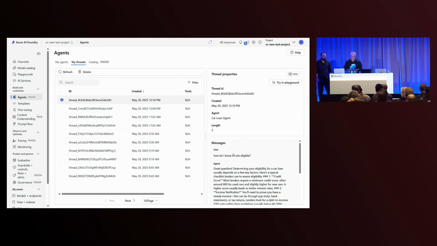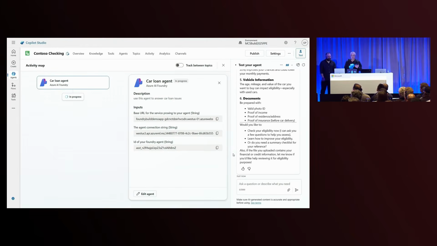But before I do, I wanted to show you another feature which works incredibly well with our multi-agent and generative orchestration capabilities. And I'm excited to announce that this week, we have made public preview available for additional language support for the generative orchestrator. So you can now enable generative orchestration for any language supported by Copilot Studio. And it's incredibly easy to test.